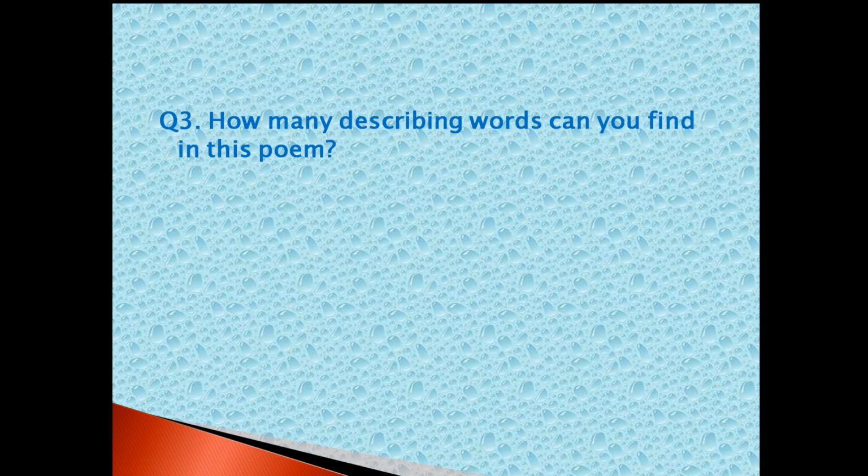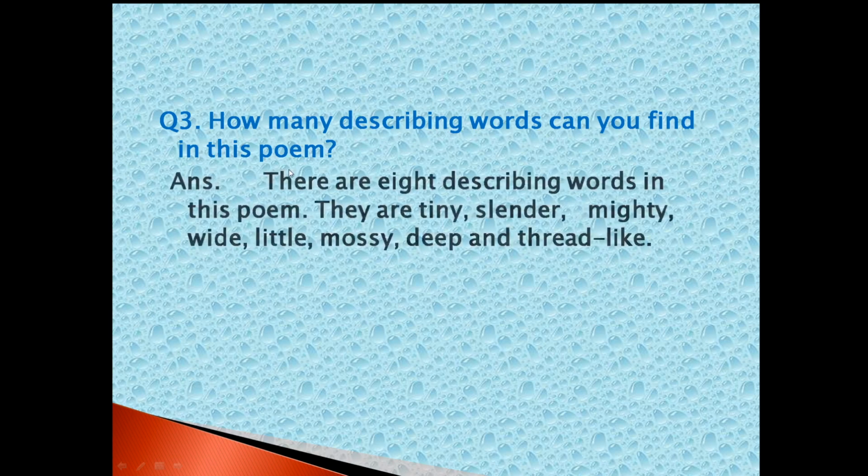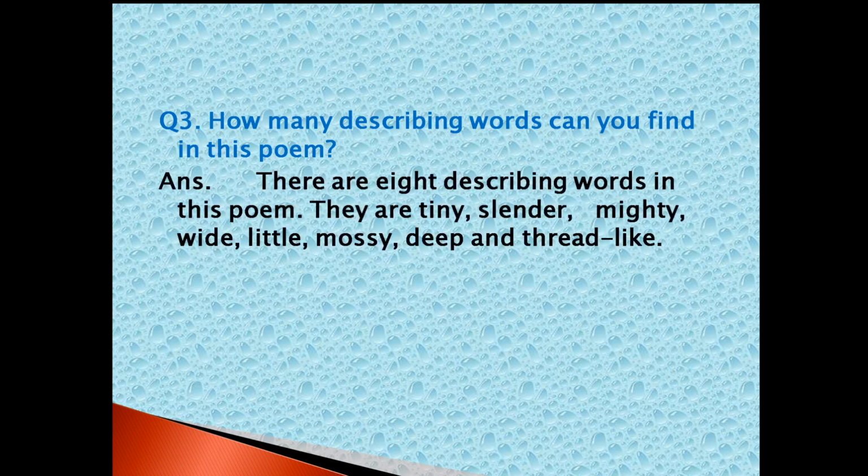Next question. How many describing words can you find in this poem? Answer. There are 8 describing words in this poem.